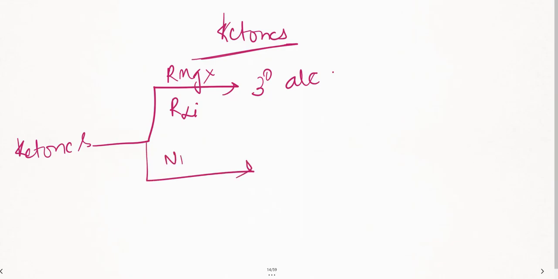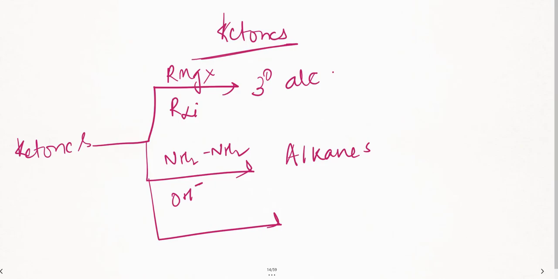Now, see this name reaction. If I'm using hydrazine, what is this reaction? This is nothing but the Wolff-Kishner reaction, isn't it? In the Wolff-Kishner reaction, you always get alkanes. Now, the same ketone, if I introduce zinc amalgam in HCl, that is your Clemmensen reduction, correct? In the Clemmensen reduction, what are you going to prepare?